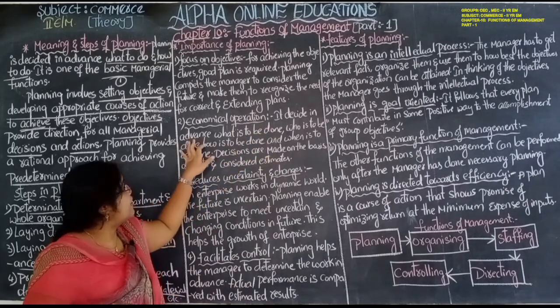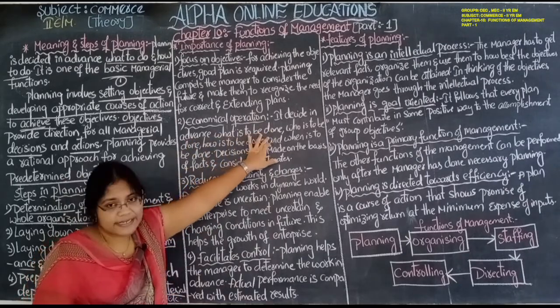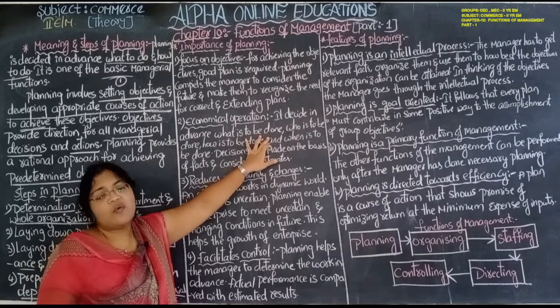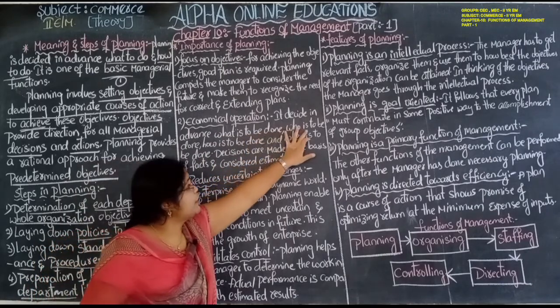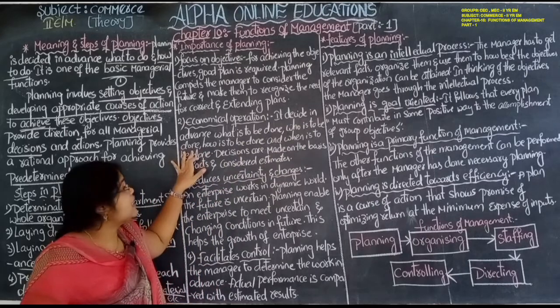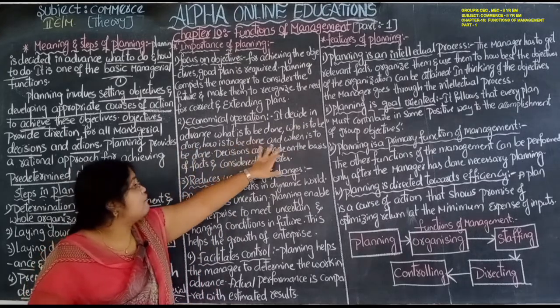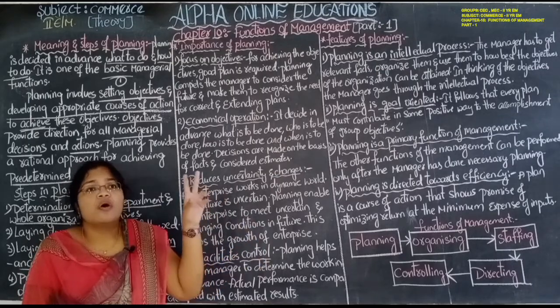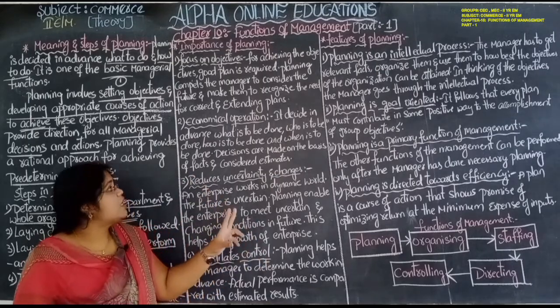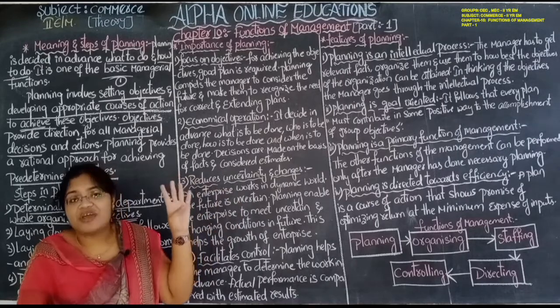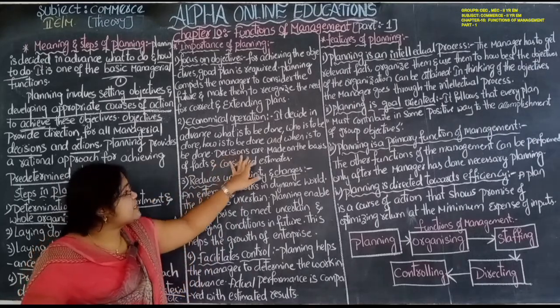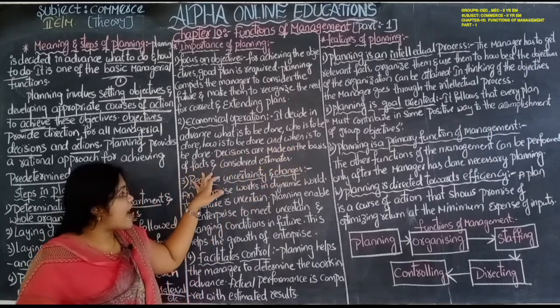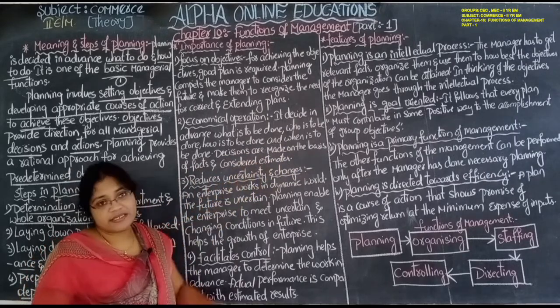It decides in advance what is to be done. In advance we are deciding what is to be done, who will do that, how it is to be done, and when it is to be done. The planning involves what, who, how, and when. Decisions are made on the basis of facts and considered estimates.